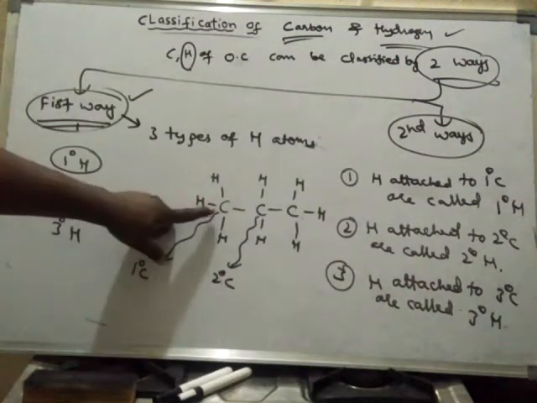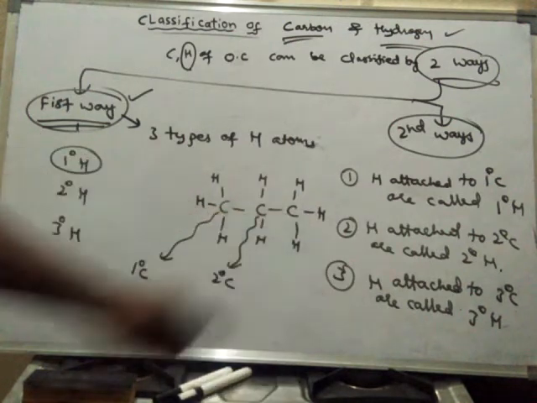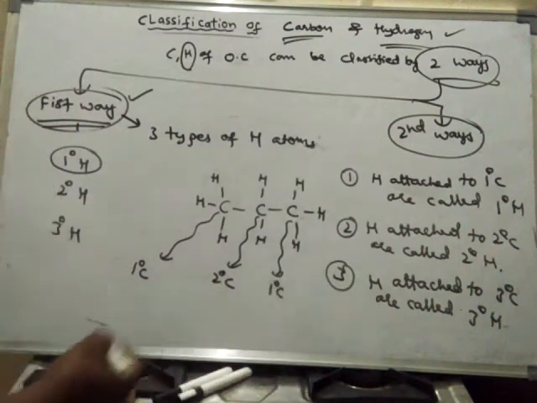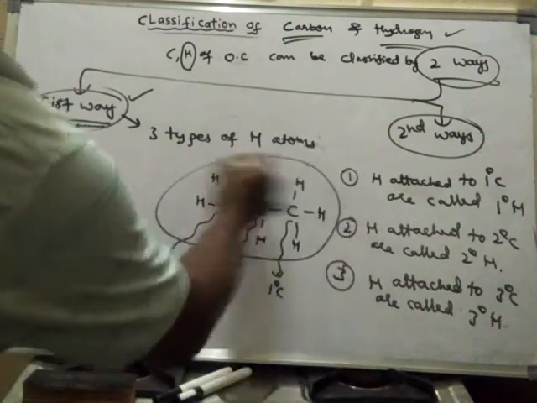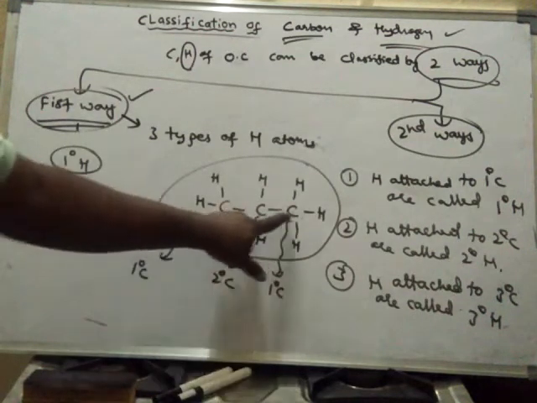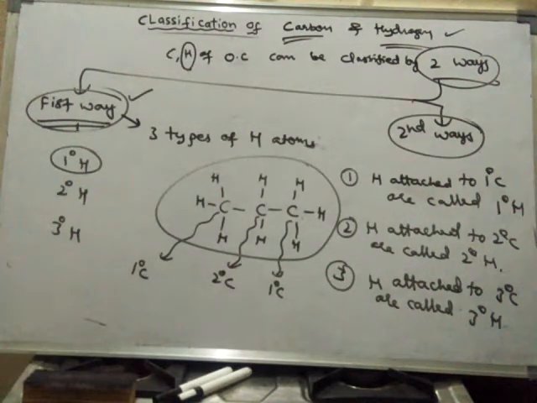See here, this is a primary carbon, and this is also a primary carbon. So in this compound, how many primary carbons are there? Only 2 primary carbons. How many primary hydrogens are there?